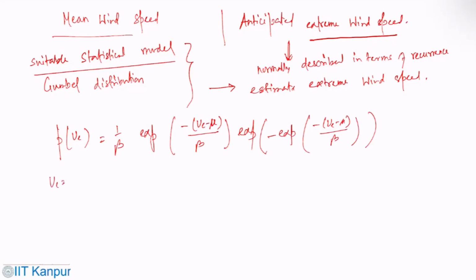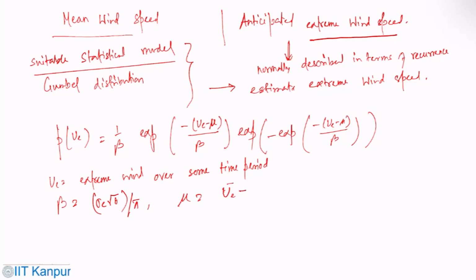Here Ue is the extreme wind over some time period. Beta is sigma e root 6 by pi. Mu is Ue bar minus 0.577 beta.